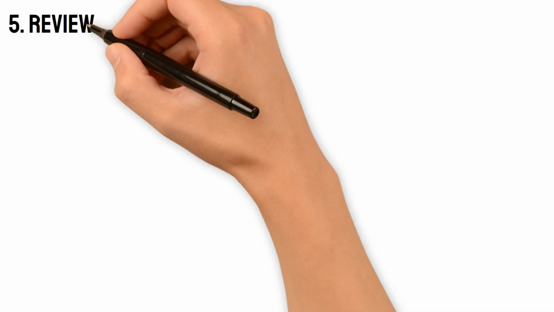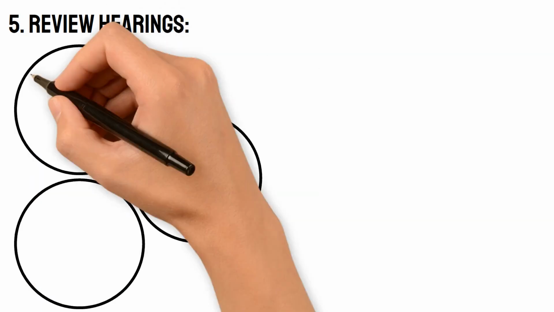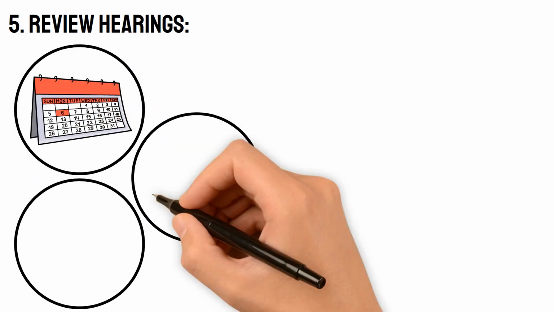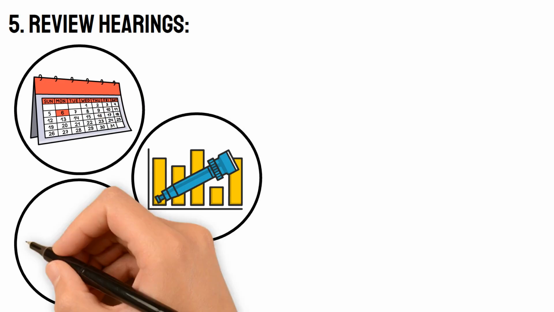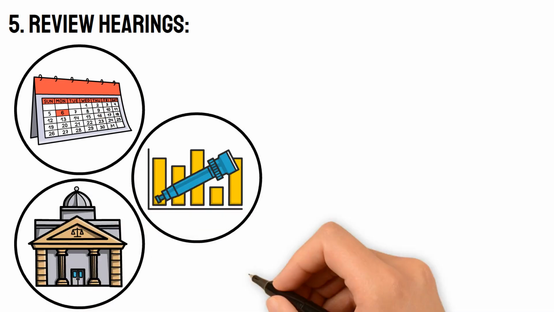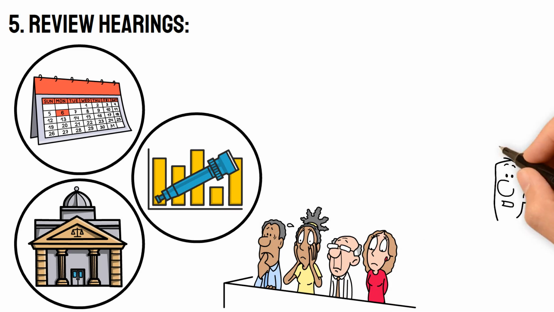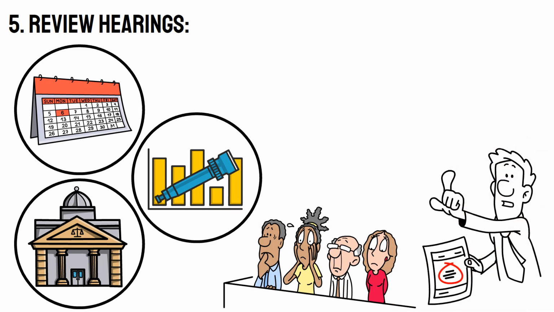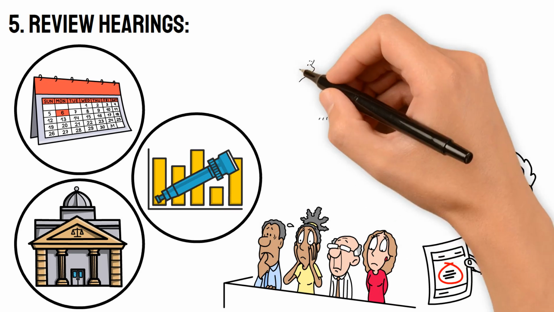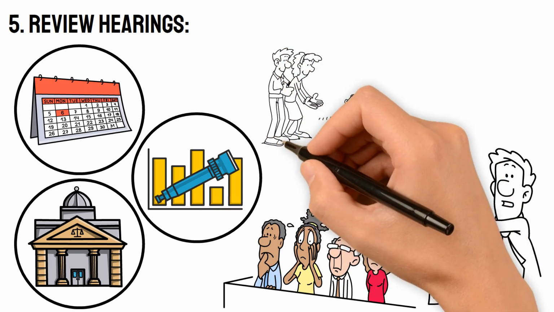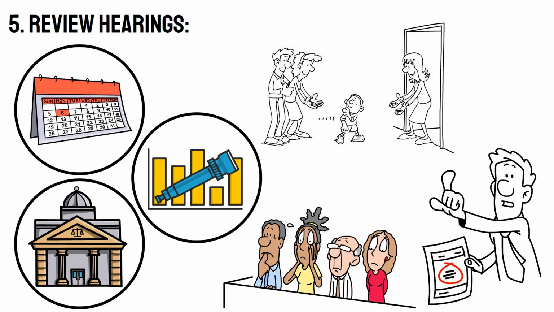5. Review hearings. Subsequent review hearings may be scheduled to monitor the progress of the case and ensure compliance with court orders. These hearings provide an opportunity for parties to report on their efforts to address the issues identified by the court and for the court to assess the child's status and the family's progress towards reunification or other goals.